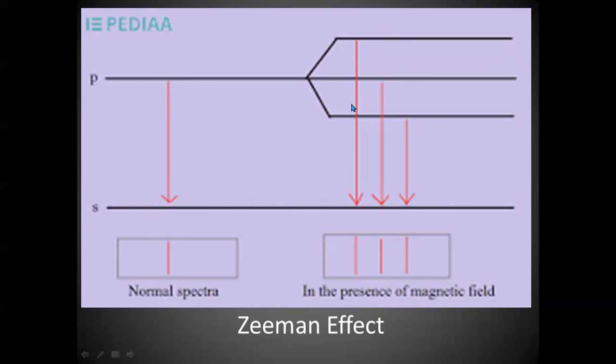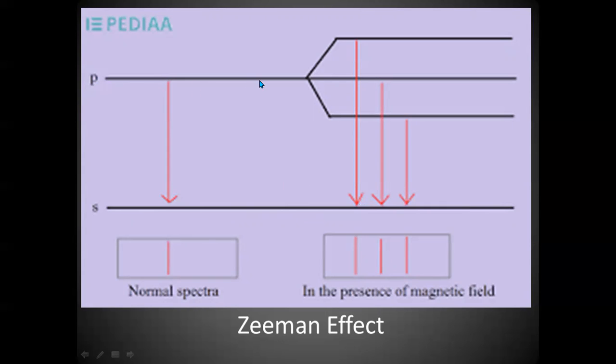Due to energy change under the magnetic field, they will split. Because it is not splitting, it means there is only one energy level or one orbital in the S sublevel.